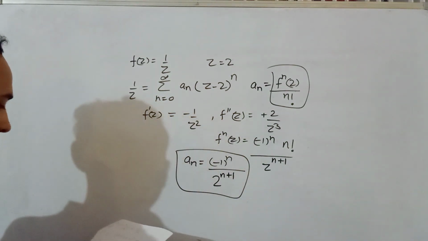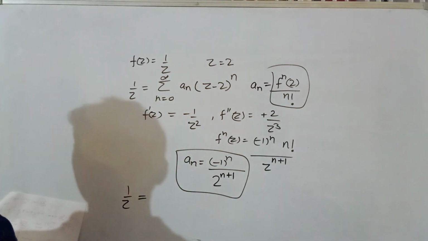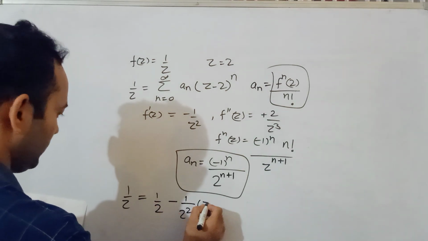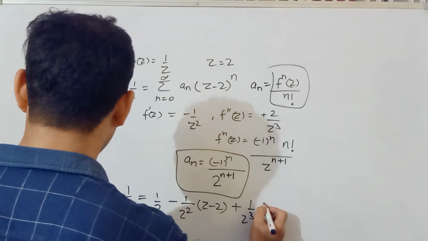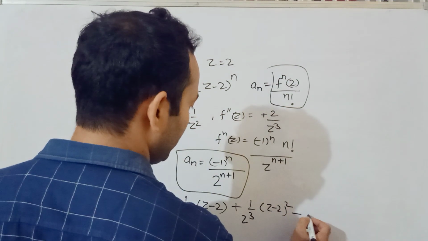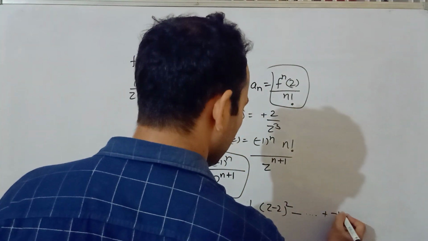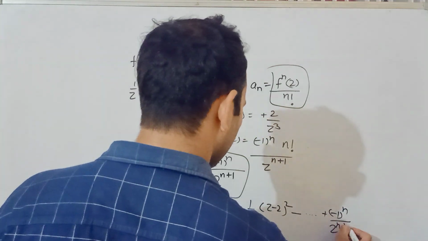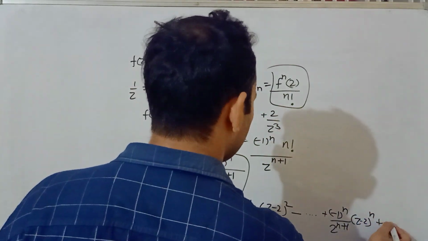So we can write 1 by z is equal to 1 by 2, minus 1 by 2 square times (z minus 2), plus 1 by 2 cube times (z minus 2) whole square. If I commit any mistake of plus minus, please forgive me and correct yourself. Then minus 1 to the power n upon 2 to the power n plus 1 times (z minus 2) to the power n, plus and so on.